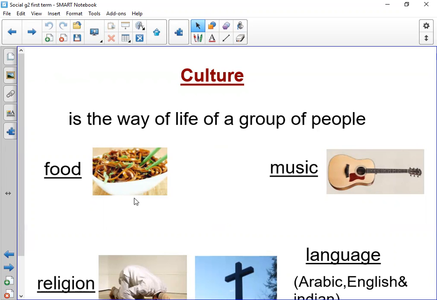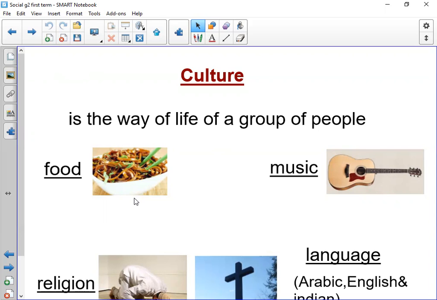For example, of course, you know Darwin, right? Darwin is from India. And if I choose Anas from Egypt, this is the same example that we have mentioned in the class. Darwin's culture, which is the Indian culture, was different from Anas' culture, because Darwin is an Indian and Anas is an Egyptian. So both of them have different cultures.